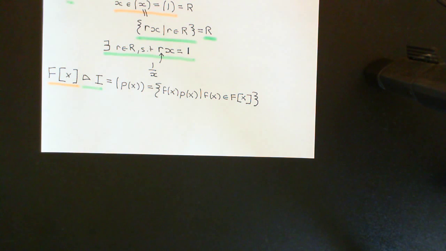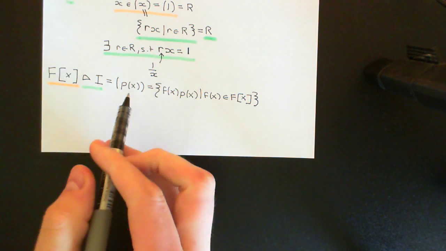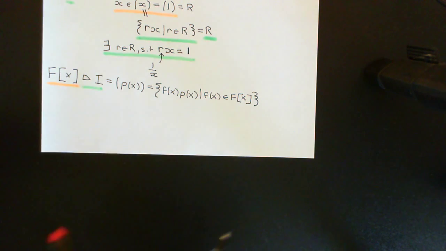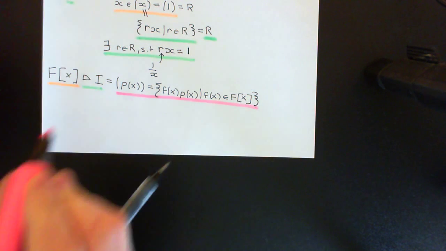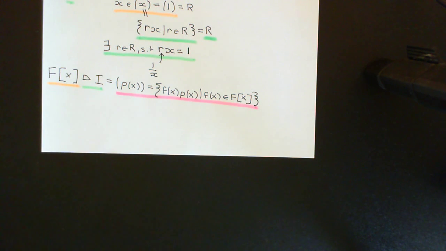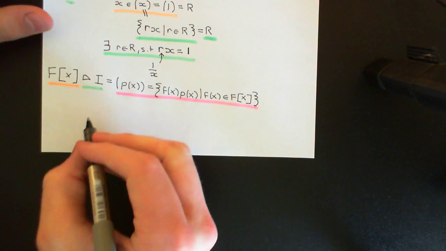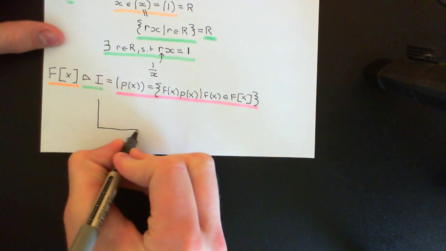It's going to be a principal ideal generated by some polynomial p of x. So I want to prove that any ideal in a ring of polynomials over the field capital F is going to have this form. It's going to be a principal ideal generated by some polynomial in that ideal. Okay, so how then am I going to go about proving this? Well, before we actually begin, let's just explore ideals in the ring of polynomials over the field F in a little bit more detail. So let's draw a picture here.